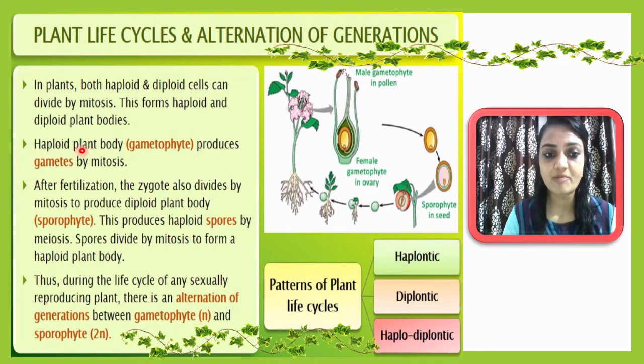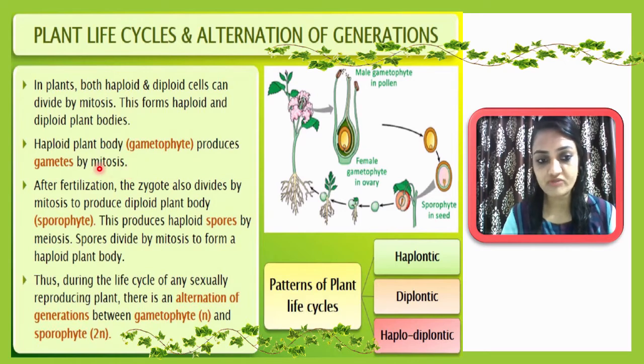Okay, and if a haploid plant body is produced, that is called gametophyte, and this gametophyte is responsible for the production of gametes by mitosis. So be very clear here, gametes will be produced by mitosis, because its body itself is haploid. After fertilization, the zygote that is formed also divides by mitosis to produce a diploid plant body, and that is sporophyte. The diploid plant body is called sporophyte.